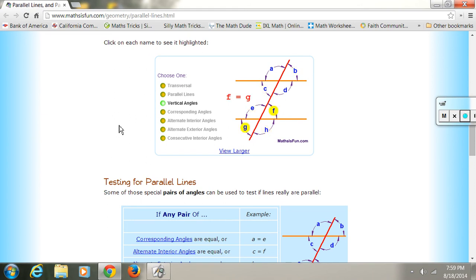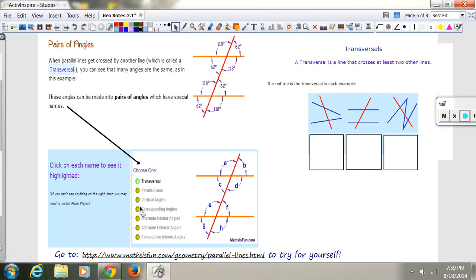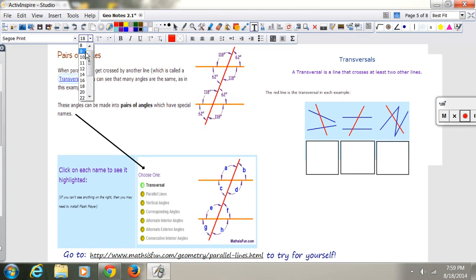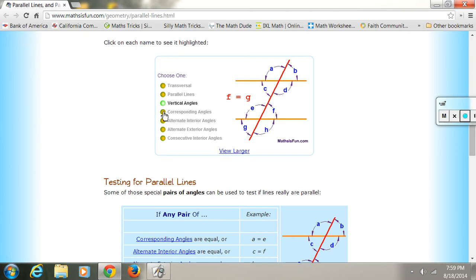Okay, we have another special kind called corresponding. Corresponding, you might want to write yourself a little note, means in the same position. So next to it on your sheet down here, you might want to write yourself a small note: same position. You could put that right next to corresponding. That's what corresponding angles are. So watch where they are. When I click on corresponding, look at where they are.